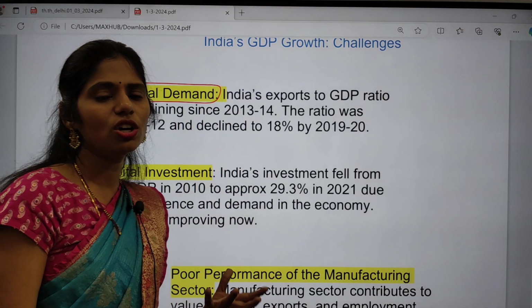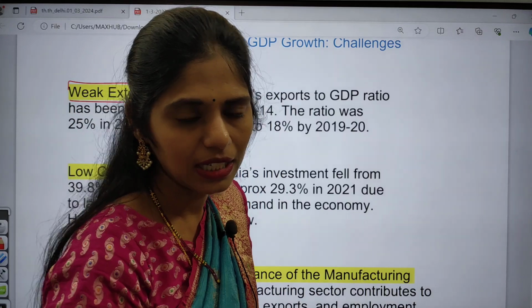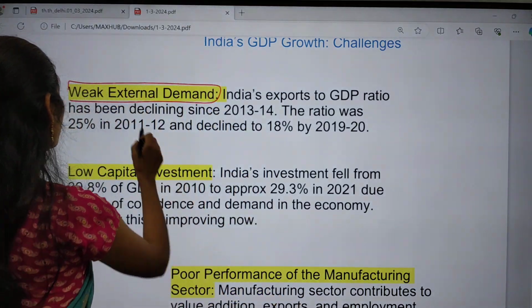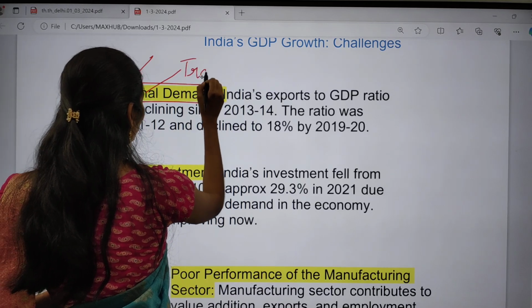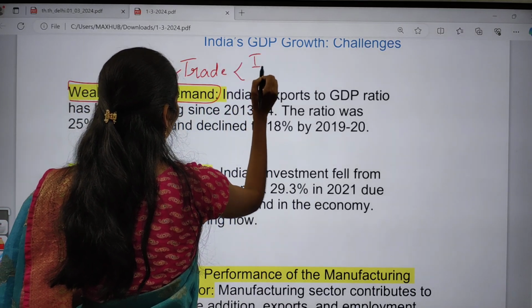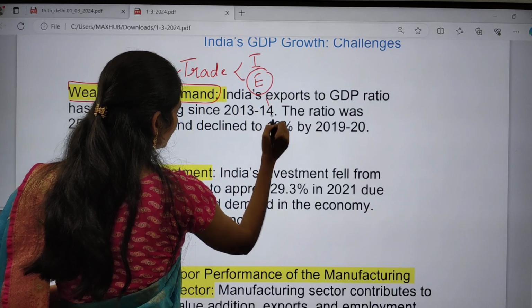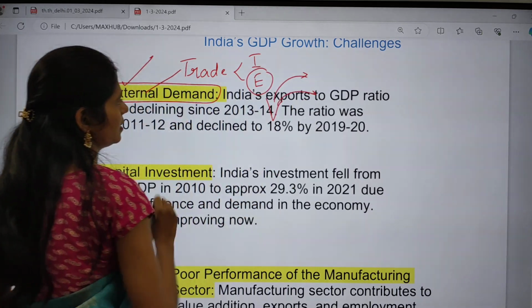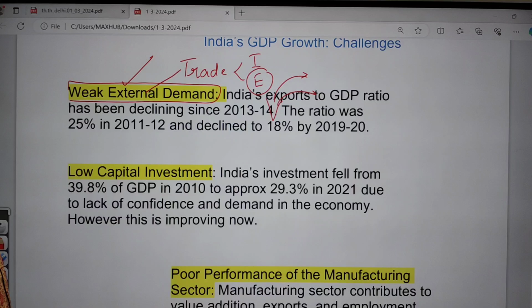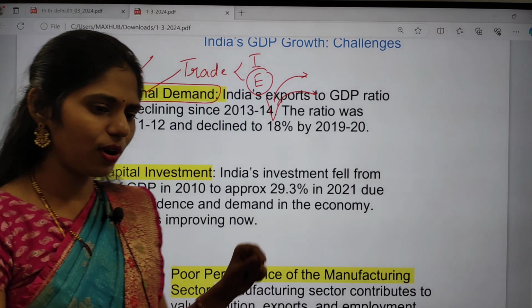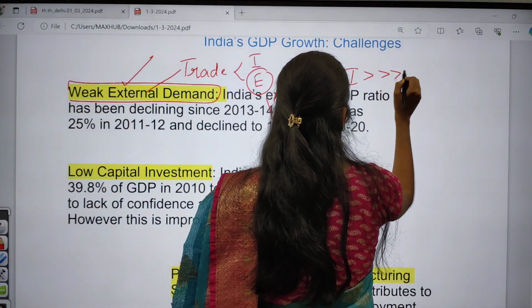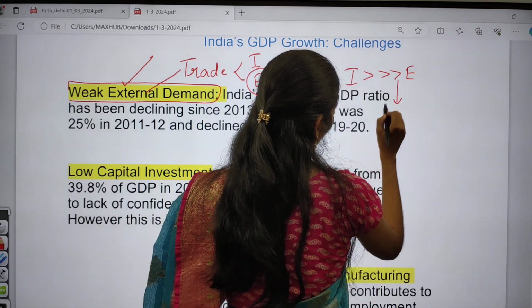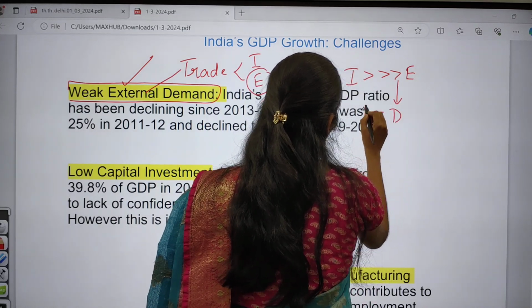Okay, so there is decreasing demand for consumption from Indians, and there is also external demand decreasing. If we are talking about external, we have to talk about trade. In trade we have imports and exports. Exports means from India we are sending to other countries. That means a decrease in the demand for Indian goods in external markets is seen. So this is one important and major problem. Because of this, day by day imports are increasing over exports, and this is one important reason for increasing trade deficit in India.